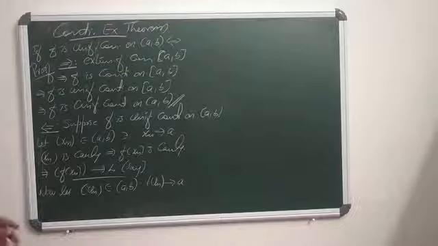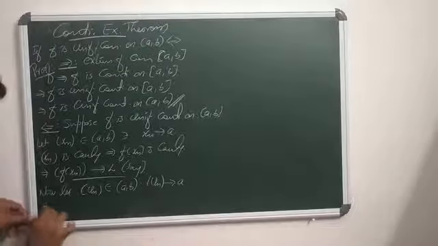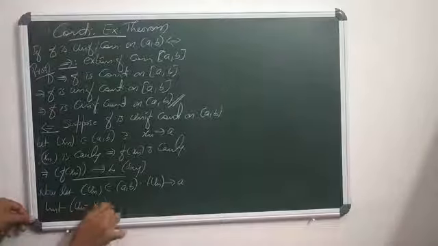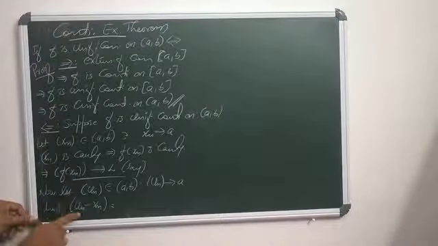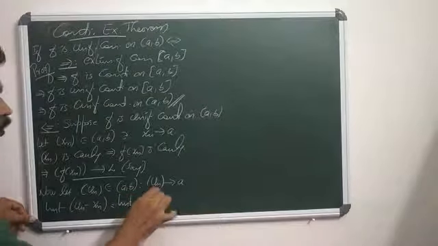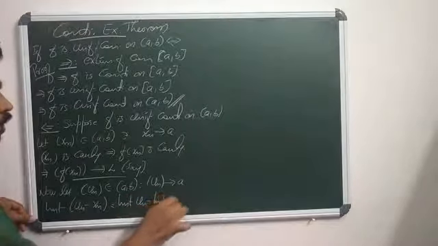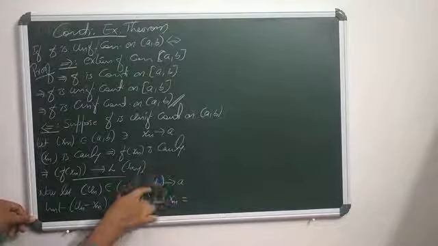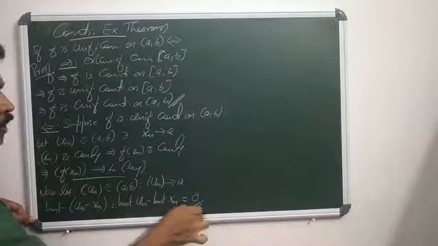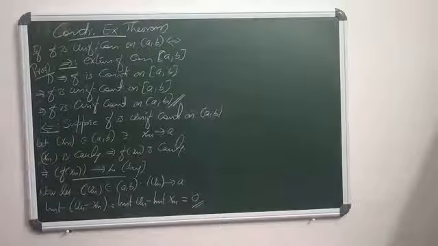So what about the limit of un minus xn? By the property of limits, it is limit un minus limit xn. What is limit un? A. What is limit xn? A. So A minus A equals 0.